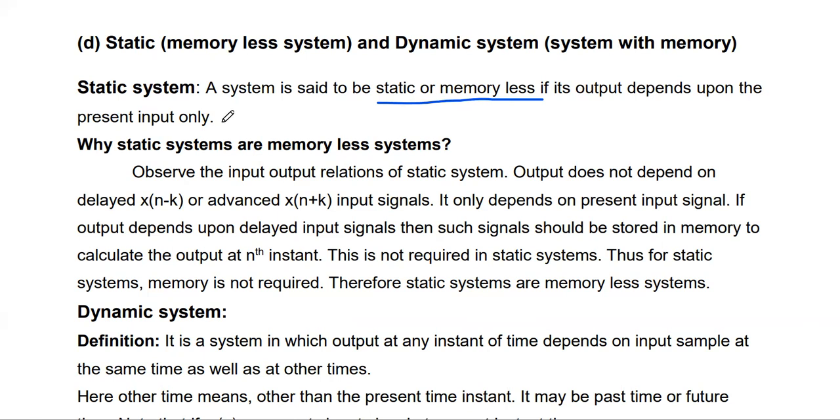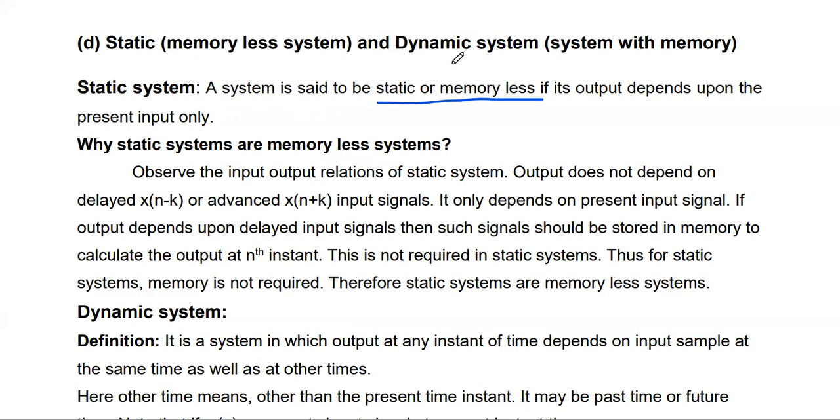A very good example of a static system is logic gates, and amplifiers. These are all examples of static systems. When we give the input, at that time only we get the output. After removing the input, if you check the output, it is zero. That's why that system is said to be static. So a memoryless system is called a static system.